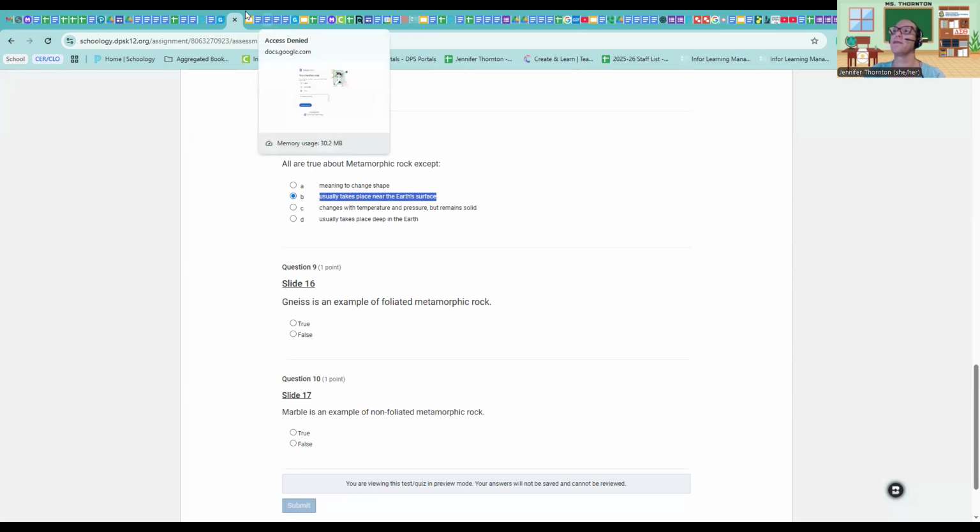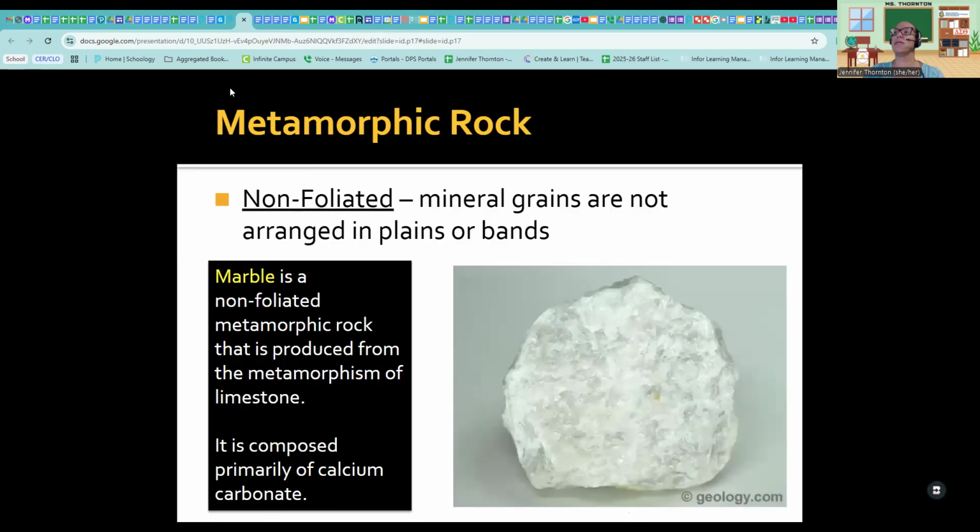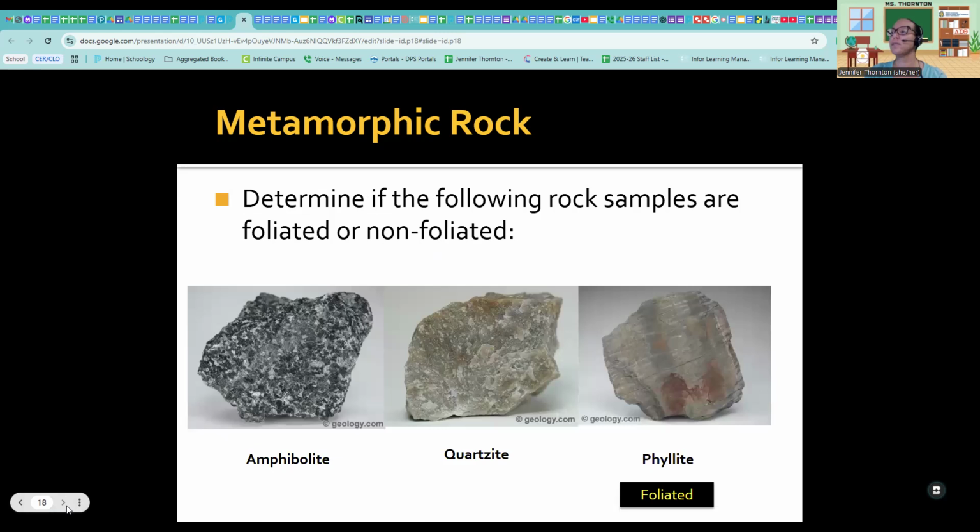All right. I think that is it for this. There are some examples here of foliated and non-foliated rocks. You can determine which one is which. Okay. So you can go through and look at those and guess which one is foliated and which one is non-foliated.